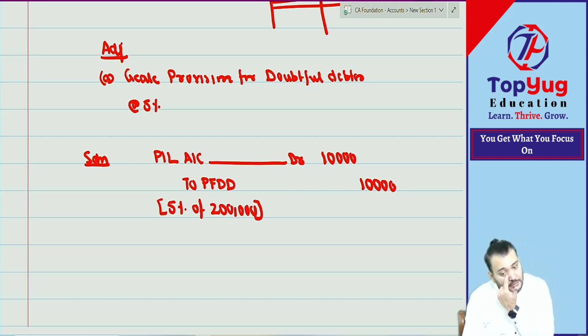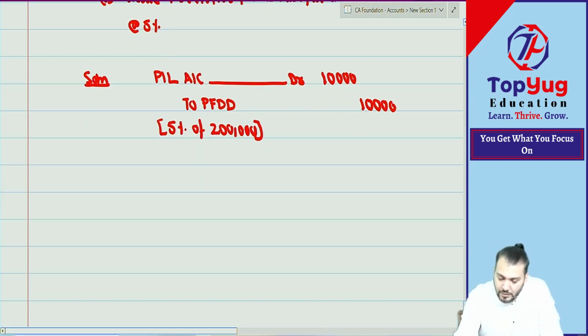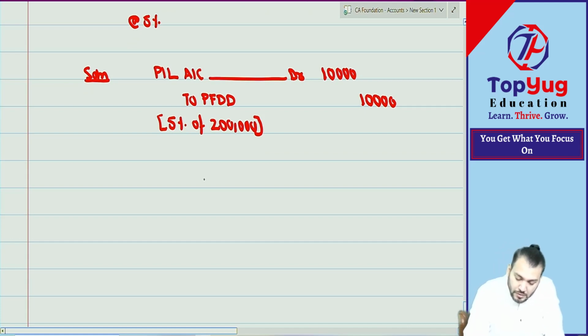Understood? Correct. Means can I say we'll prepare one provision for doubtful debt account?